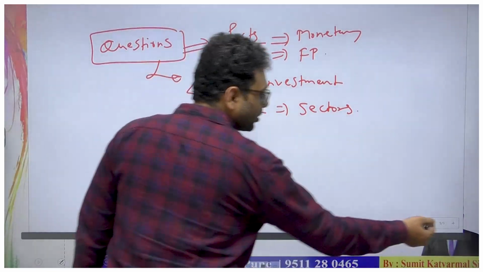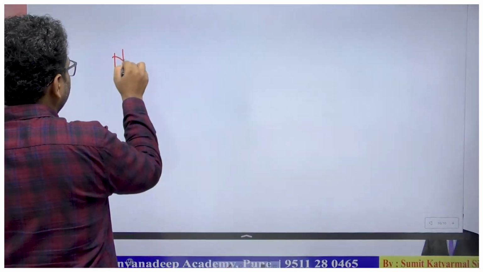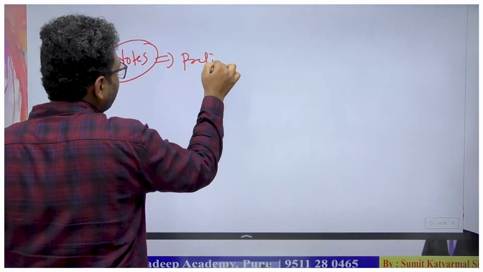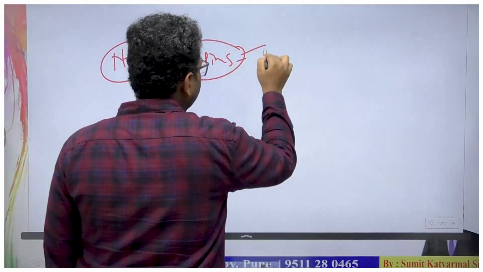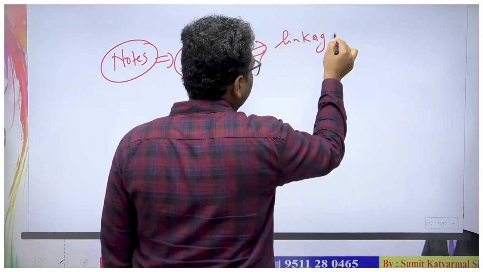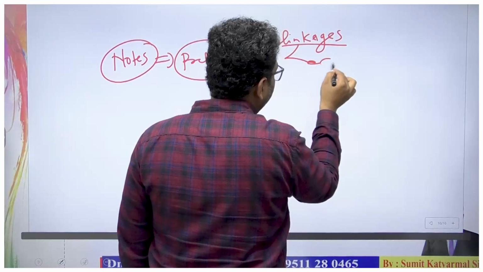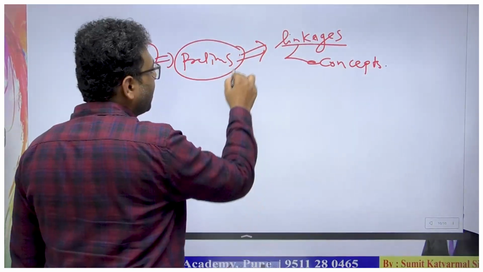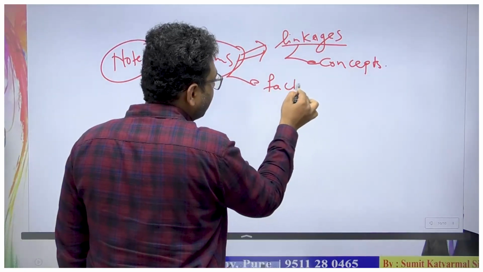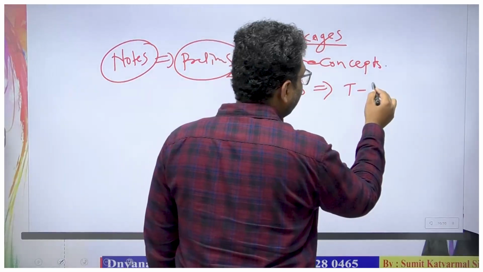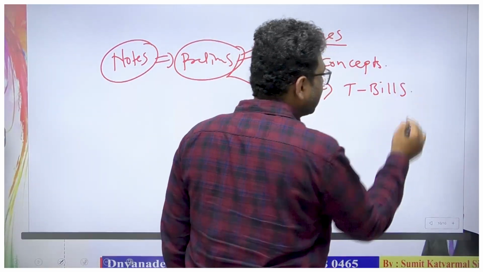So how to make notes for the UPSC, especially for prelims? First, you should have the linkages in your notes regarding the basic concepts. Then, these facts you should mention. Facts like T-bills: what is the meaning of T-bills? They have asked.